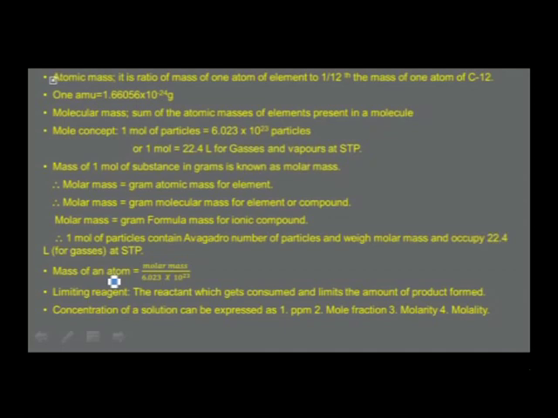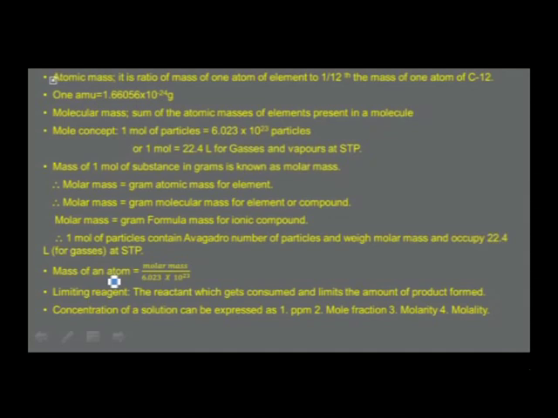Mole concept, we understand it is as many particles as there are atoms present in 12 grams of carbon-12 isotope. Therefore, 1 mole of particles is equal to 6.023 × 10^23 particles, or if it is a gaseous or vapor, then at STP 1 mole of particles occupy 22.4 liters. Therefore, we understand what is known as molar mass.